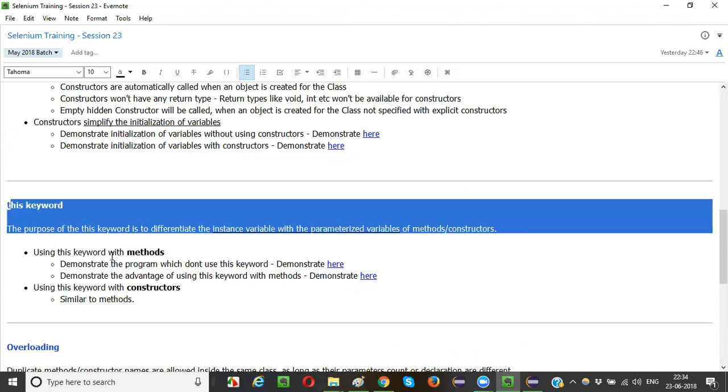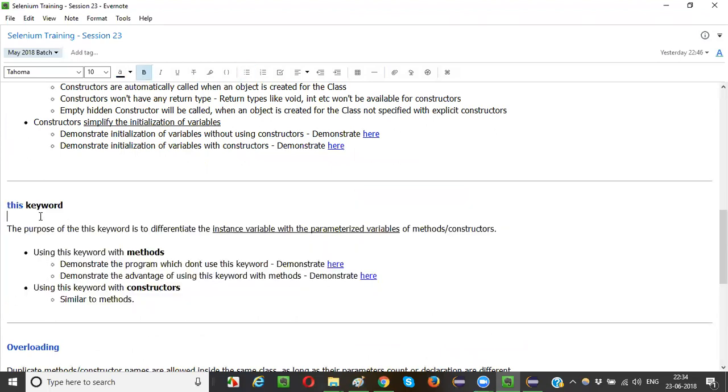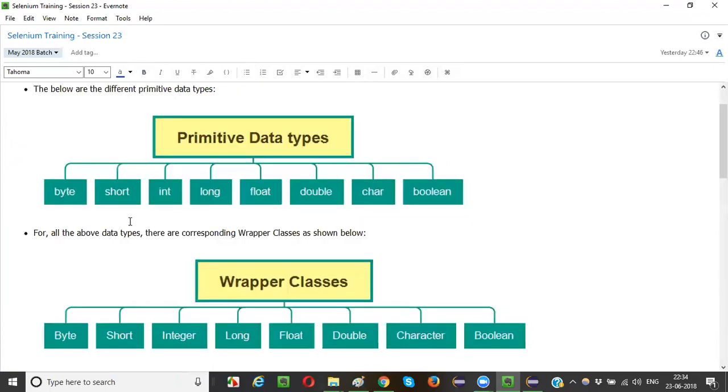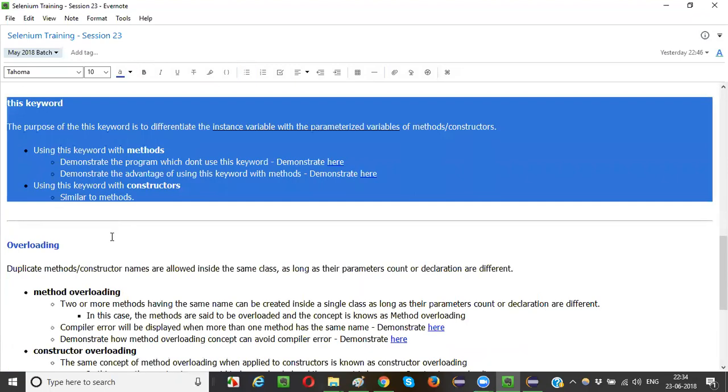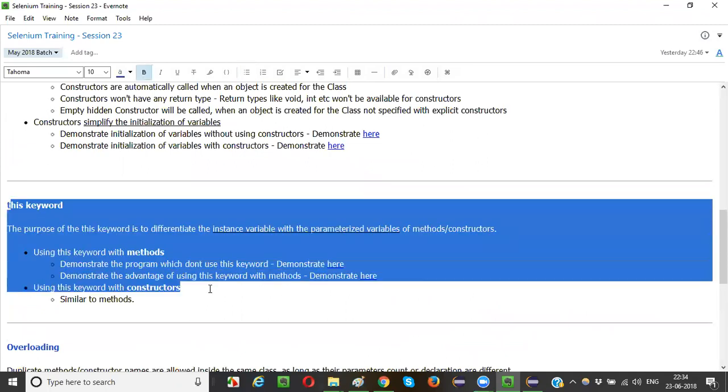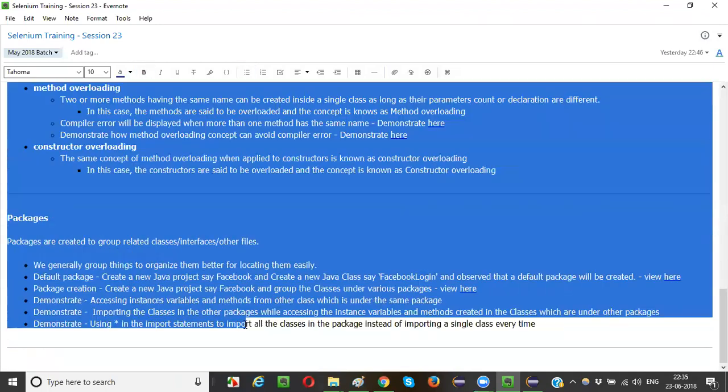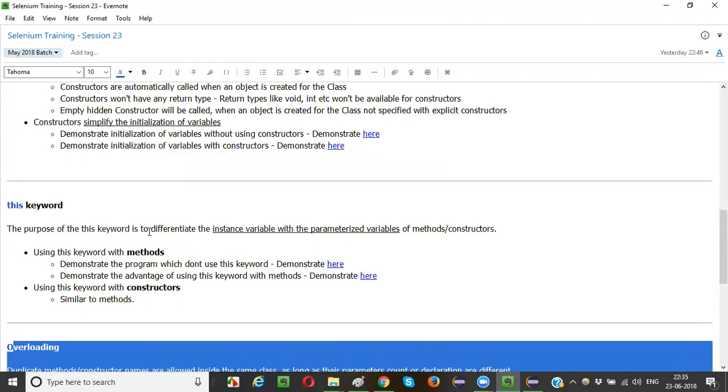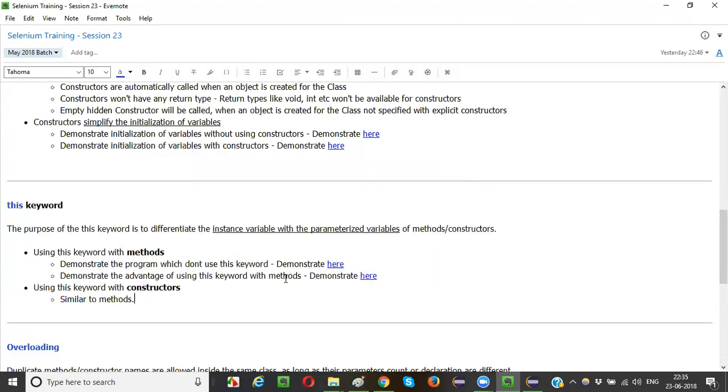So let me continue, guys. It will not take much time. Let's go till the this keyword. This keyword is very simple, so I can explain it in the flow. Let me explain this keyword for this session, and then let's go with overloading from the next session. Overloading and packages will be explained in the next session.